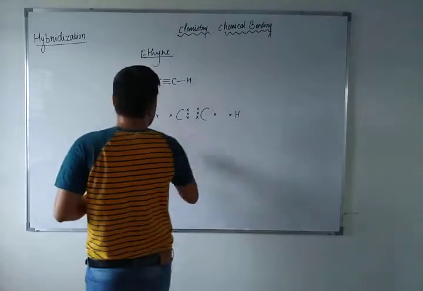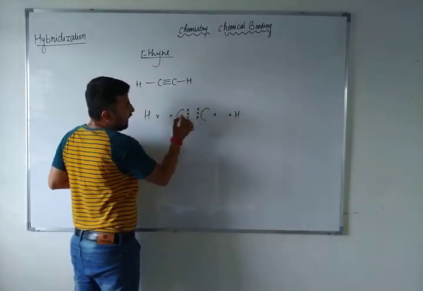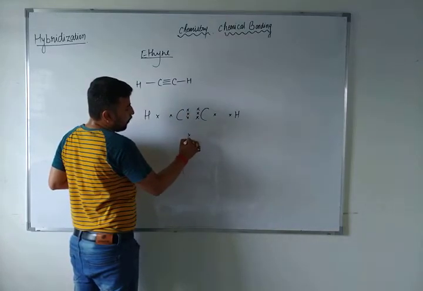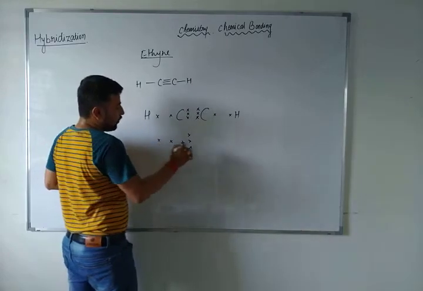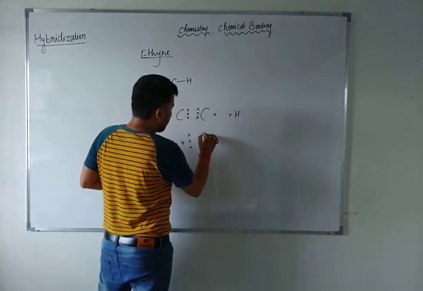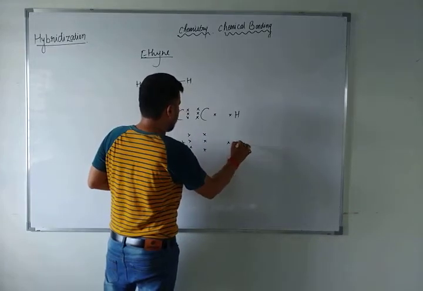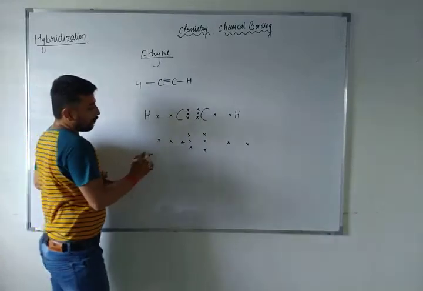So this carbon nucleus will attract these electrons towards itself. Just suppose this is the nucleus of the carbon atom. It has 4 valence electrons, 1, 2, 3, 4, and here 1 hydrogen valence electron, and here the next carbon atom nucleus and the 4th electron, and this is the hydrogen electron. Just suppose these are the electrons, okay?